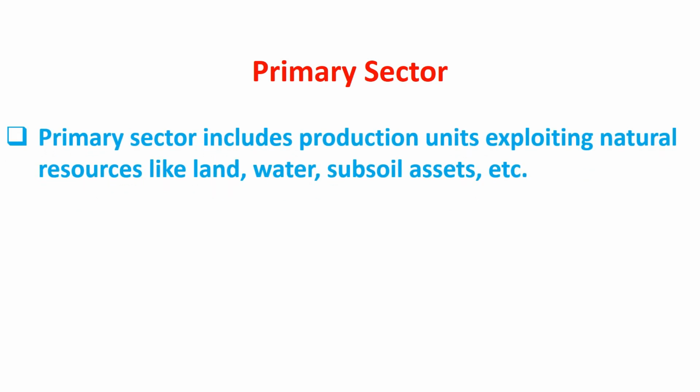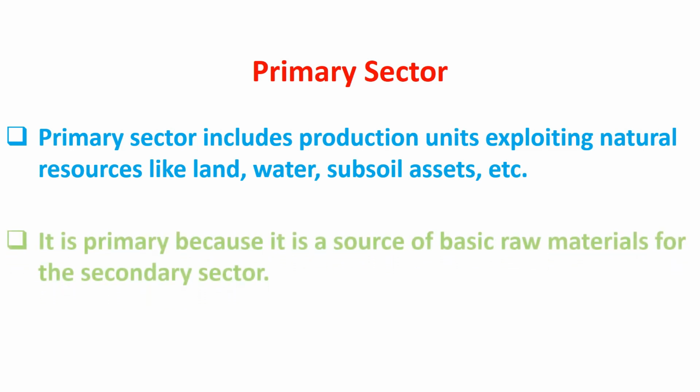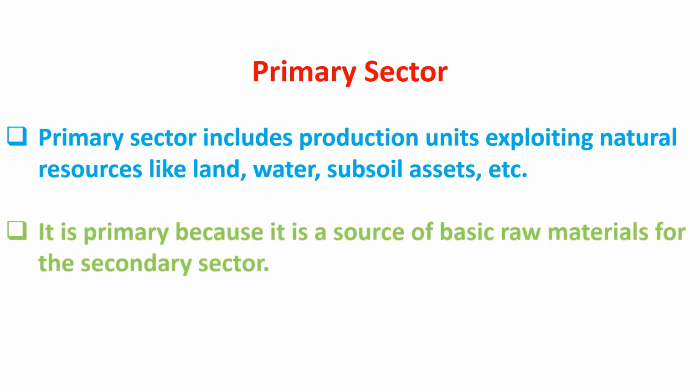Let's now explain each sector. Primary sector. Primary sector includes production units exploiting natural resources like land, water, subsoil assets, etc. Growing crops, catching fish, extracting minerals, animal husbandry, forestry, etc. are some examples of the primary sector. It is primary because it is a source of basic raw materials for the secondary sector. Primary means of first importance.